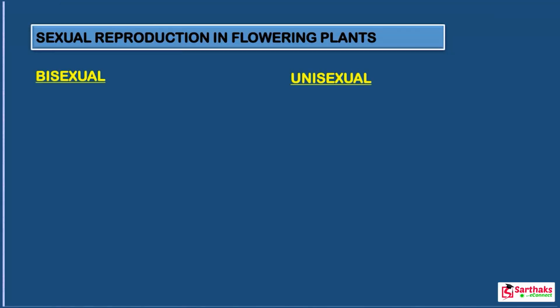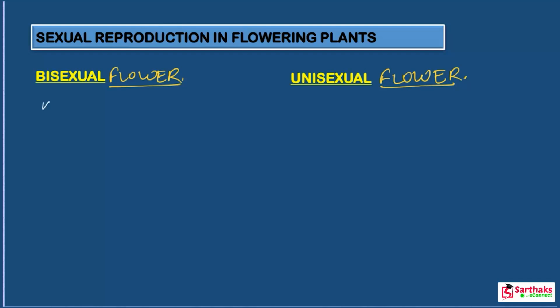Now, before discussing the reproductive system, let me introduce two words: unisexual flower and bisexual flower. There are some flowers which are known as bisexual flowers, while there are some flowers which are known as unisexual flowers. What do you mean by these terminologies? Bisexual means that the male and female reproductive parts are not separate. It means that both the male and female reproductive organs are present in the same plant.